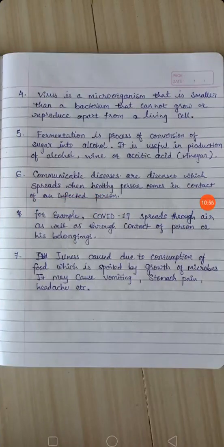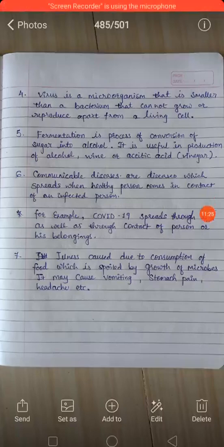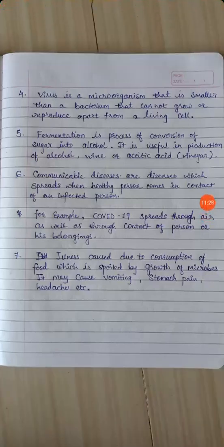And fermentation is the process of conversion of sugar into alcohol. It is useful in production of alcohol, wine, or acetic acid, which has another name, vinegar. In it, sugar of any particular fruit or molasses is taken, and into that sugar yeast is added either in granule form or in powdered form, and that yeast grows.